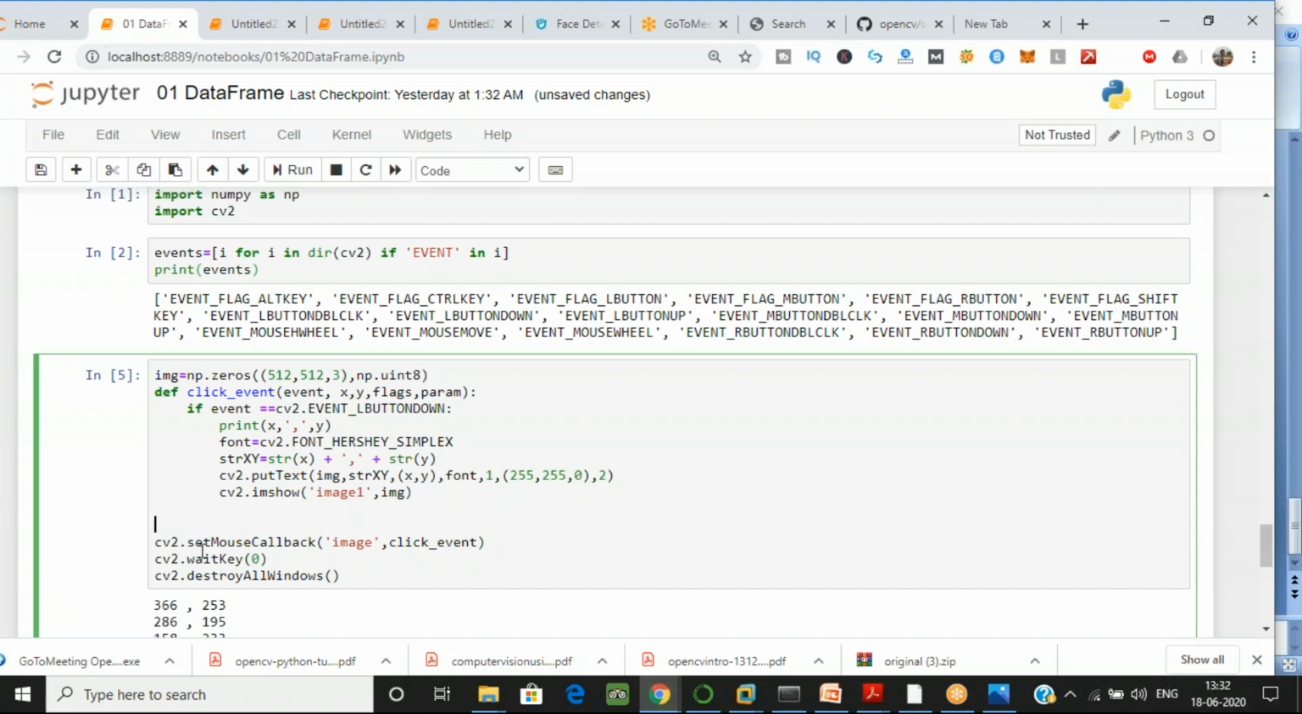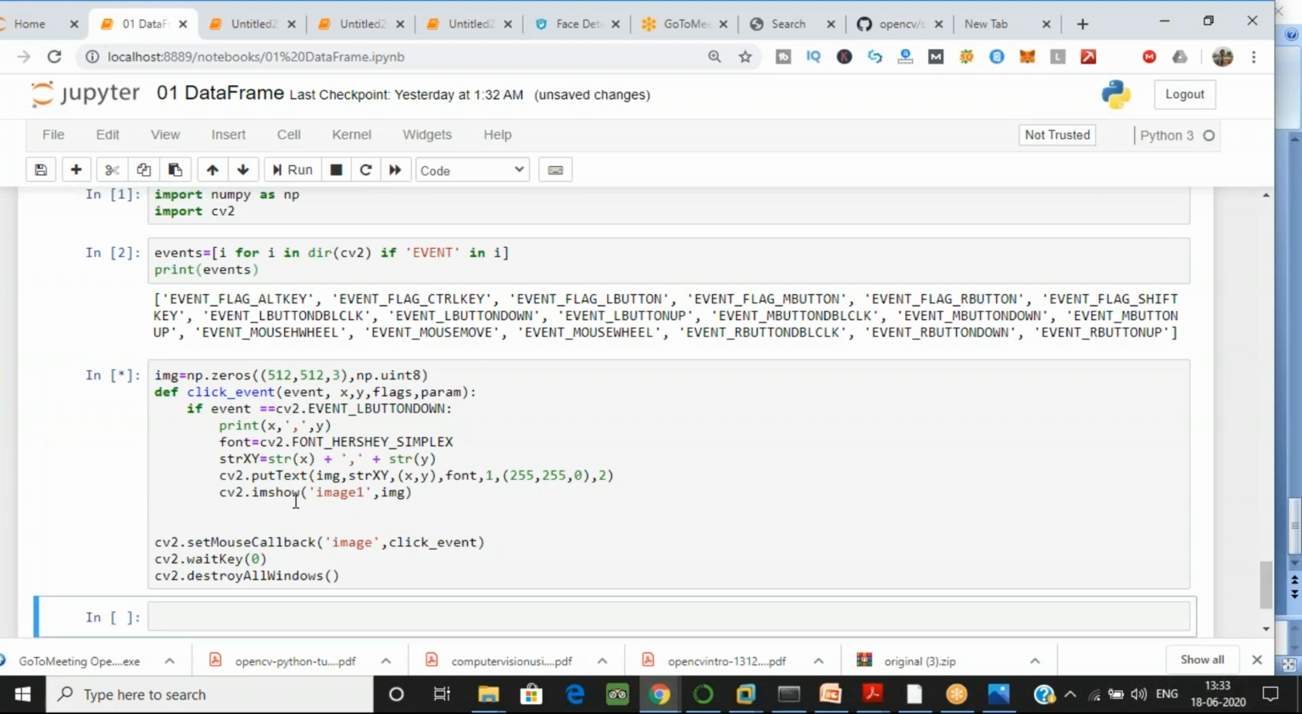Now there is another function, set mouse callback. In this function, I am clicking over the event, because when the image is open and I click, it will go to the function. So it will go to all these functions over here, with all the parameters which I'm applying over here, and the wait key and the destroy all windows, you know everything about that, right? So let me just execute this one more time.